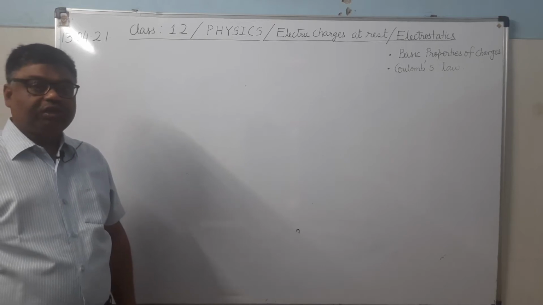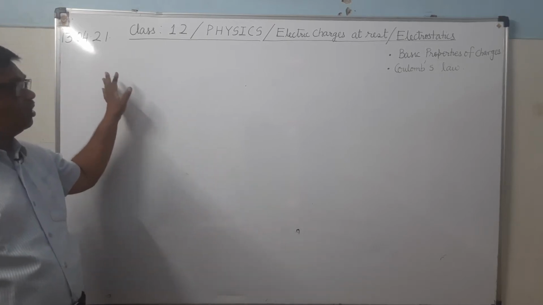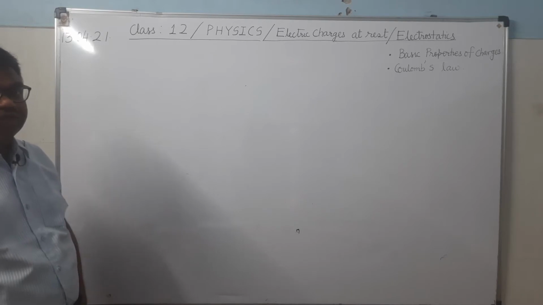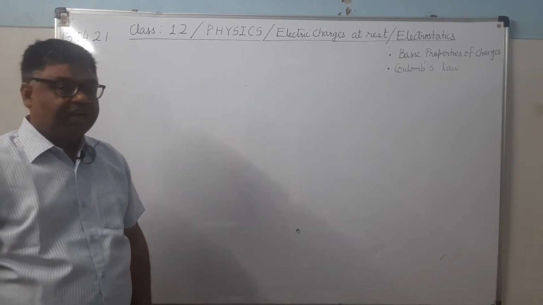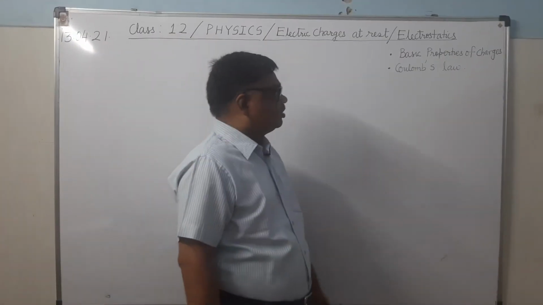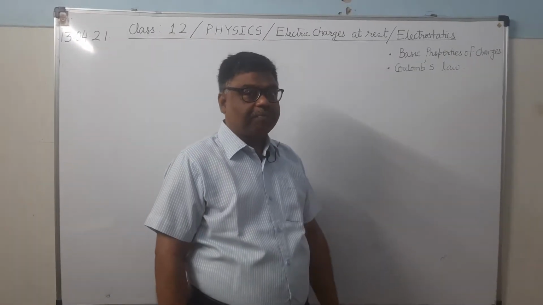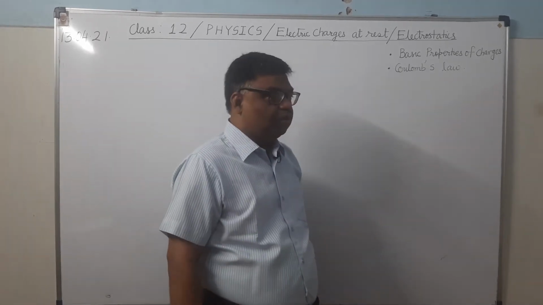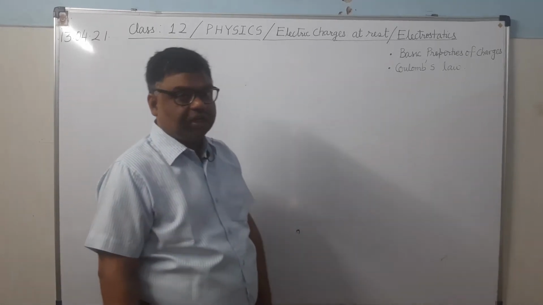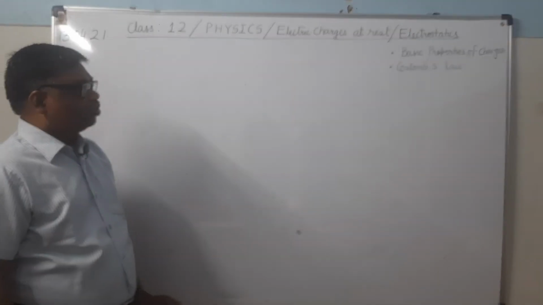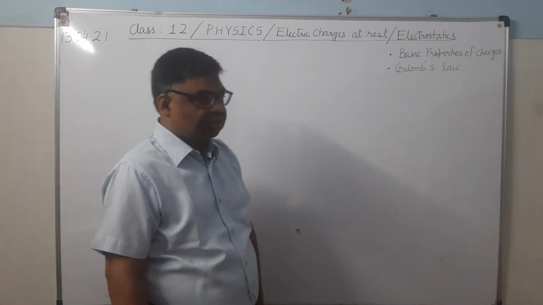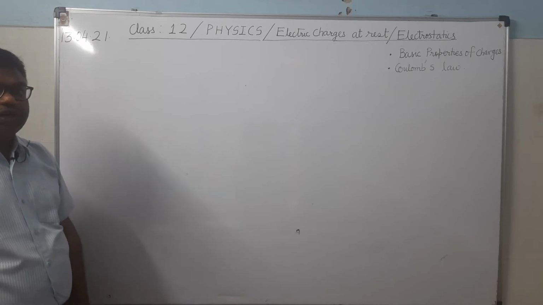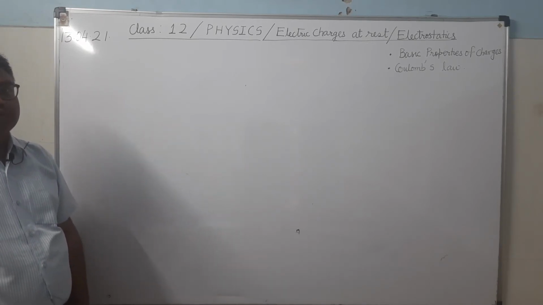Hello students, today we are going to begin the first chapter of your physics book, Electric Charges at Rest, Electrostatics. This is the first topic of electrostatics, and in this topic we will study mainly two things: one, basic properties of charges, and the other is Coulomb's law, and then we will do the numericals over Coulomb's law. So today we will discuss only these two topics, basic properties of charges and Coulomb's law.